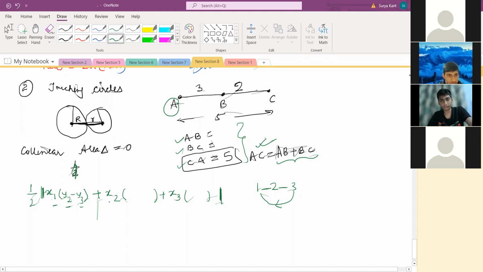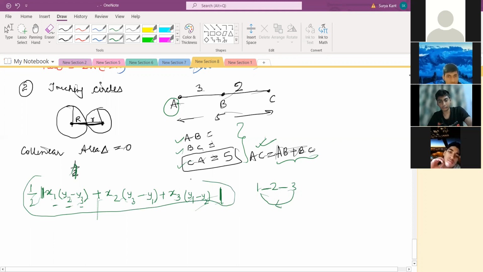Here you should write x2, right? After 2, what will come? 3 will come. Then y3 minus y1. After 2, 3 is coming, then 1 is coming, right? Then 3. After 3, what is coming? 1. So y1 minus y2, right? That's it. If you solve this, the area of the triangle, if it comes 0, it means the points are collinear. If the area is 0, then they are collinear points.